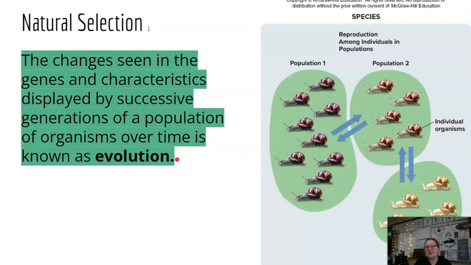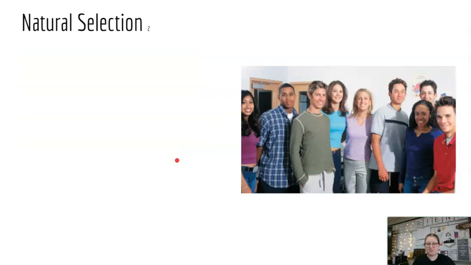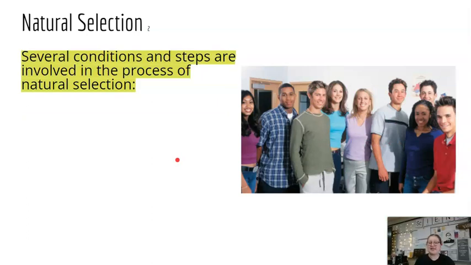The changes seen in the genes and characteristics displayed by successive generations of a population of organisms over time is known as evolution. So as there's more pressure for one characteristic over another, that can go through the entire population, the entire species, and lead to evolution, either just a change in that species or even turning into a whole other species, which would be speciation. So in order for natural selection to take place, there are several conditions and steps that are involved. It's not just a simple thing. It does not happen very quickly.